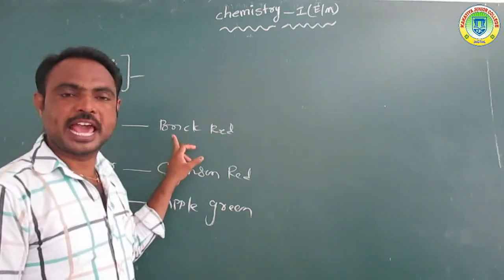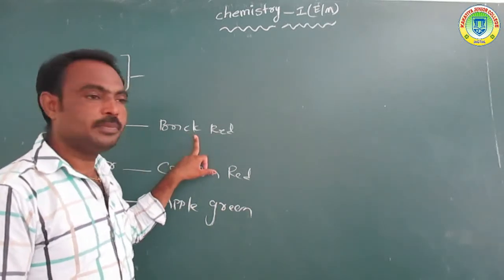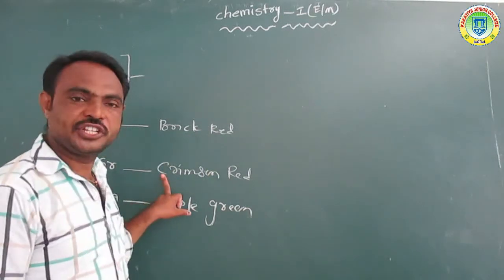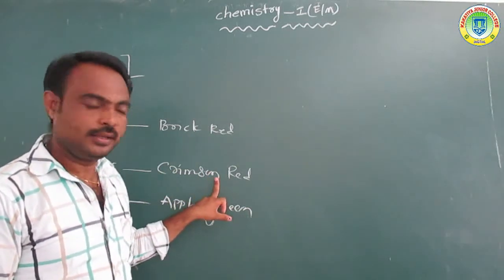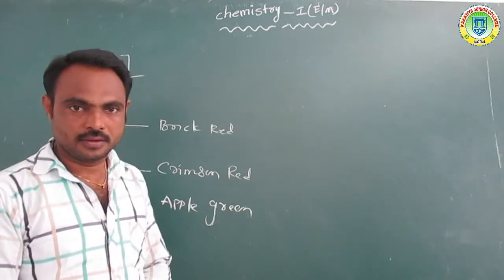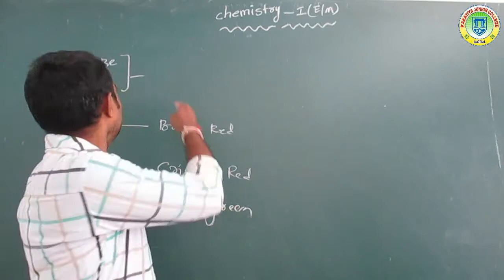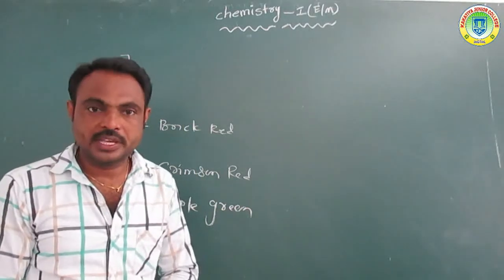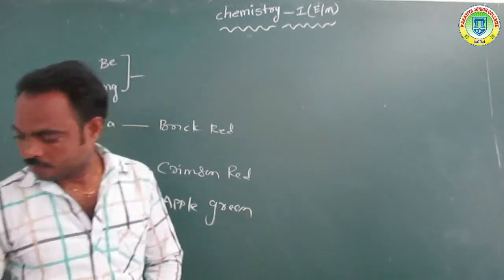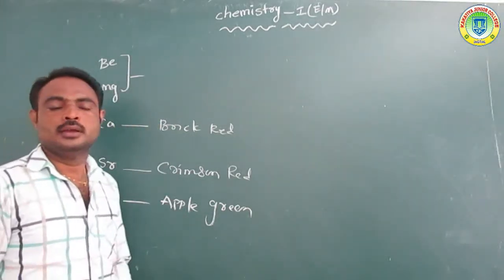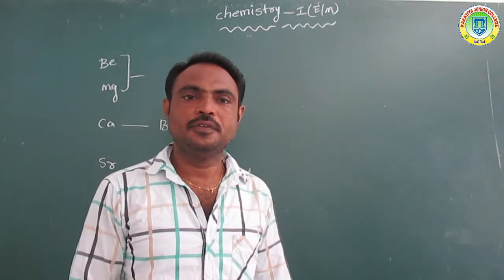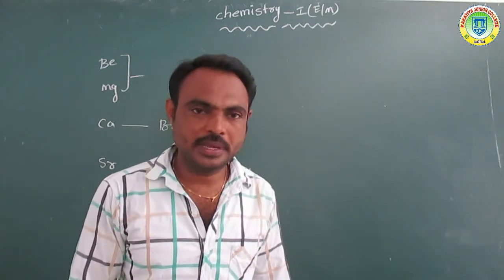Calcium gives brick red, strontium crimson red, barium apple green. Beryllium, magnesium, and radium do not give colors. Okay, listen. Next, further physical properties of second A group elements.